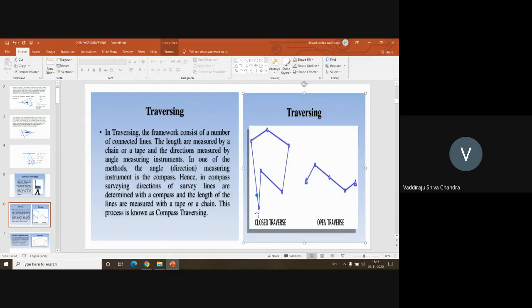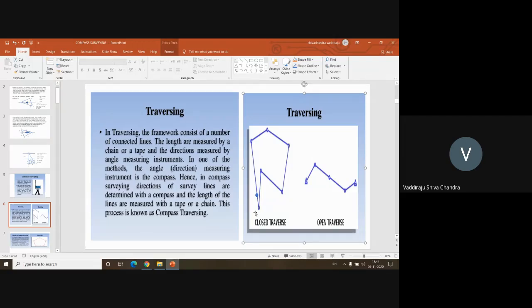If the error is of considerable extent, then I can redistribute the error depending on the distances of the other points from the starting point using a technique called the Bowditch rule. So using the Bowditch rule, you can determine the error and distribute it according to its distance from the starting point in a proportionate manner. So that is the advantage of doing a closed traverse.